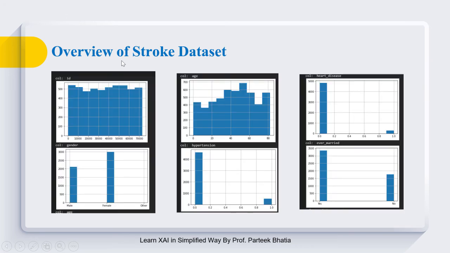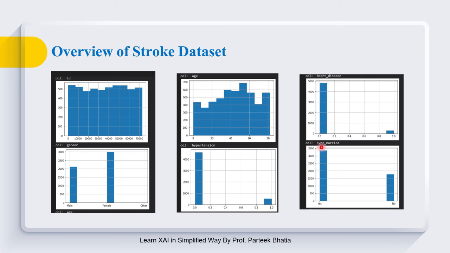In order to understand this dataset in more detail, here I am presenting different histograms for each attribute. This is the histogram for input attribute ID, which is not that important. This is the histogram of attribute age. This shows that our dataset contains more records for age between 40 to 60 as compared to age between 20 to 30.